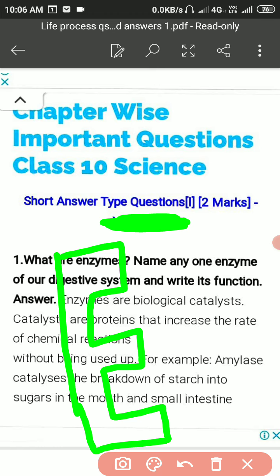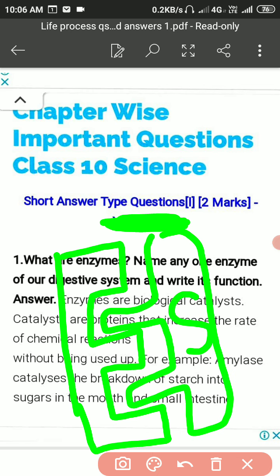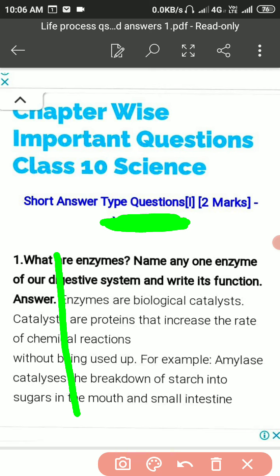Suppose this is a key, then it will search the lock of substance that will fit into it, and the breakdown of the substance takes place with the help of this enzyme. Therefore students, this is the explanation of this question, what are the enzymes.